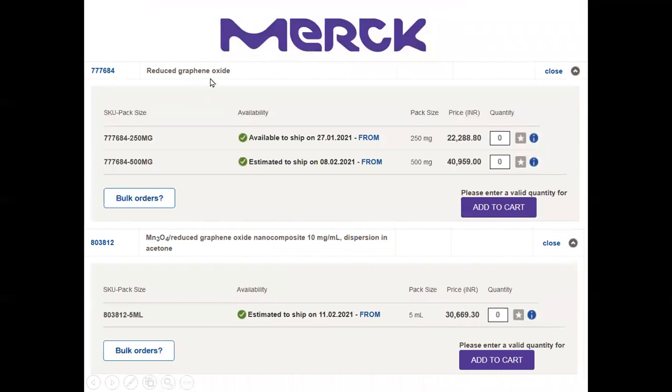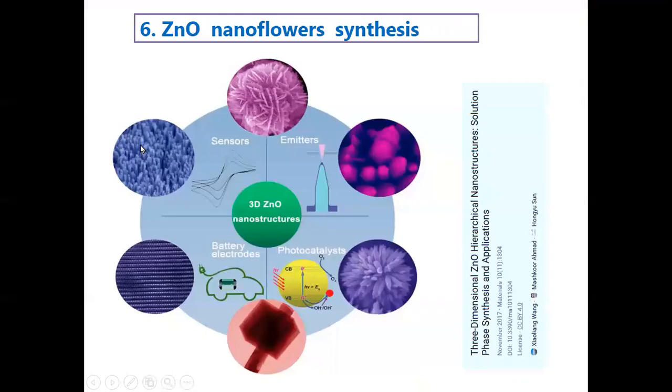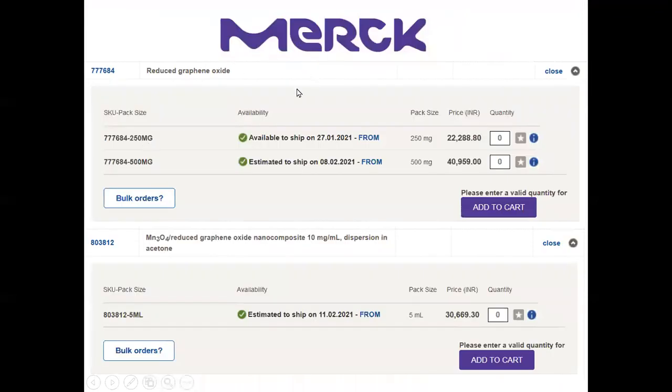The current value of this reduced graphene oxide, you can see that it is costlier than gold. 250 milligrams of graphene oxide costs 22,288. This is the data taken from the Merck database. If the reduced graphene oxide is combined with Mn3O4 in a suspension, 5 ml of this suspension is 30,669. This is the value of this material.